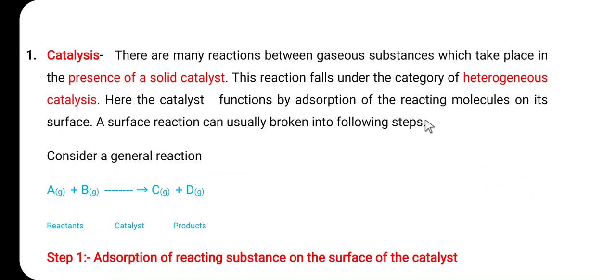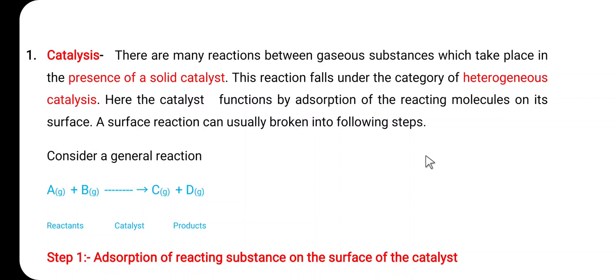So, the first application is catalysis. The phenomenon of adsorption is generally used in catalysis. All of you know that catalysis is a process in which a catalyst is used to carry out a chemical reaction. There are two types of catalysis: heterogeneous catalysis and homogeneous catalysis.